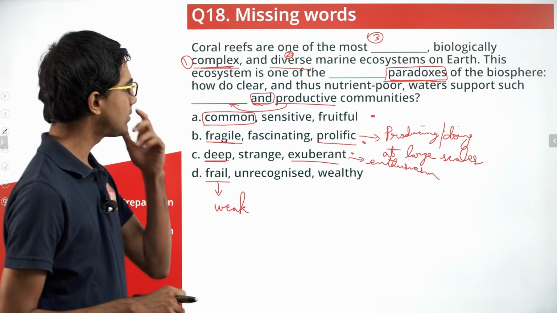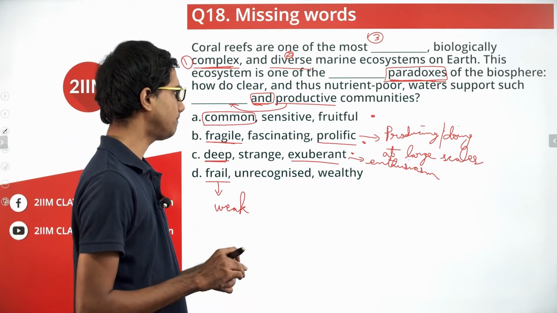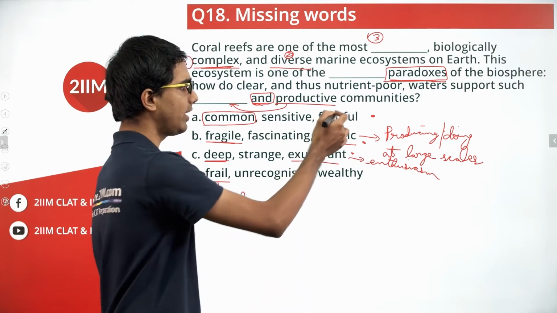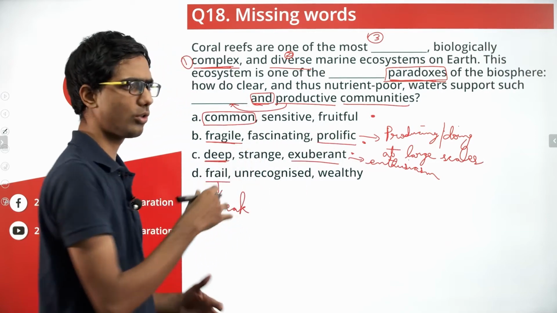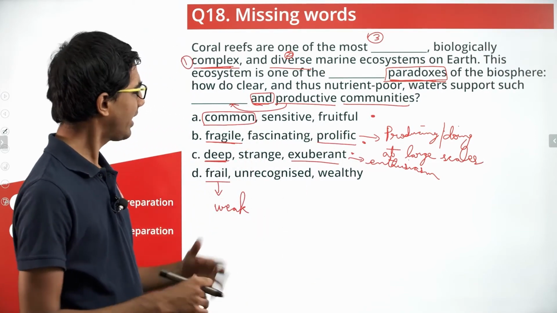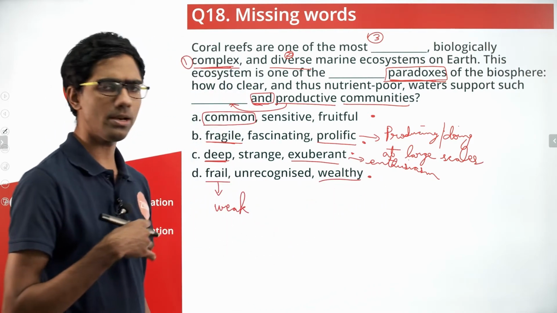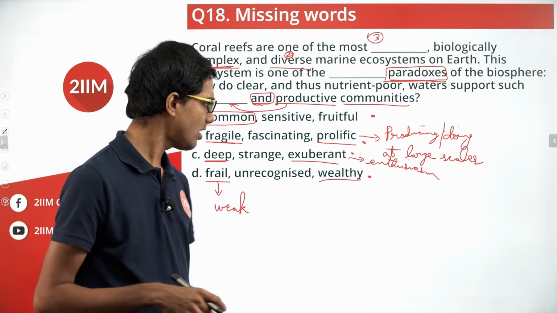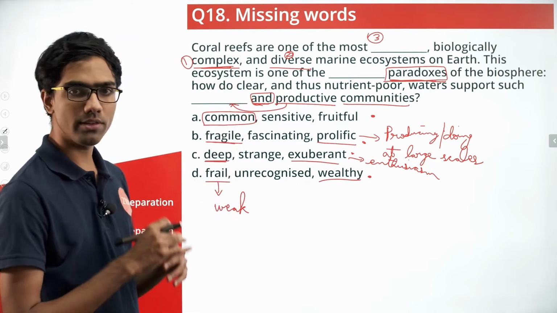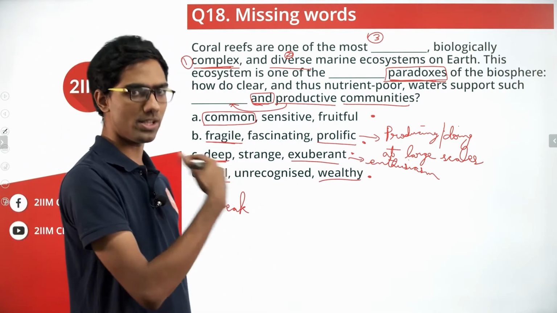How do clear and thus nutrient poor waters support such wealthy and productive communities? Wealthy and productive communities, again, by communities, I think here we are referring to the marine ecosystem, the kind of crops, the kind of underwater resources that we find. So again, wealthy also seems to fit in, but wealthy is mostly attributed to people who are rich and all that. So, yeah, here we are. I mean, there is no straightforward elimination in this question. Now we need to choose the best of the lot.